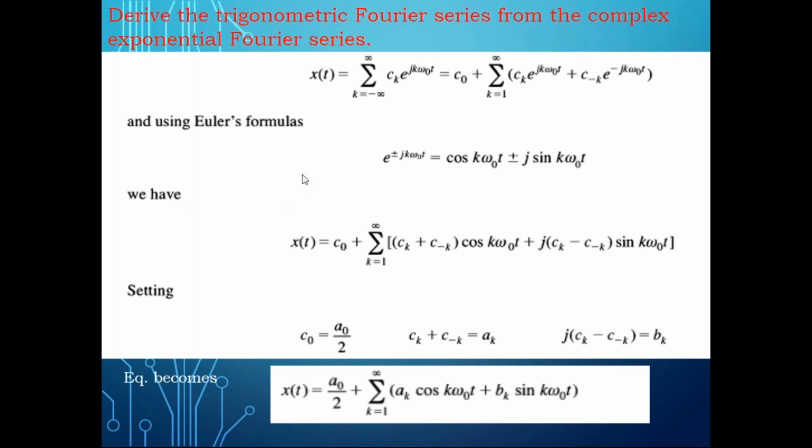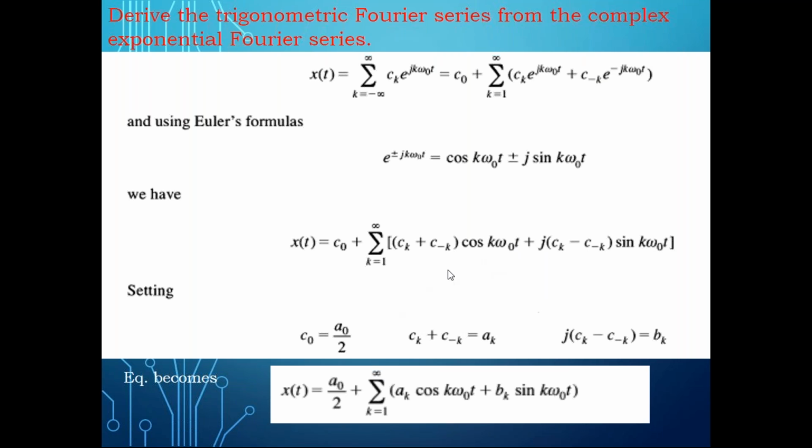Then using Euler's formula, which you already know, e power j theta can be written as cos theta plus j sin theta. Here we have e power jk omega naught t, which you can write as cos k omega naught t plus or minus j sin k omega naught t. Wherever you have an exponential term, replace it with cos and sin.